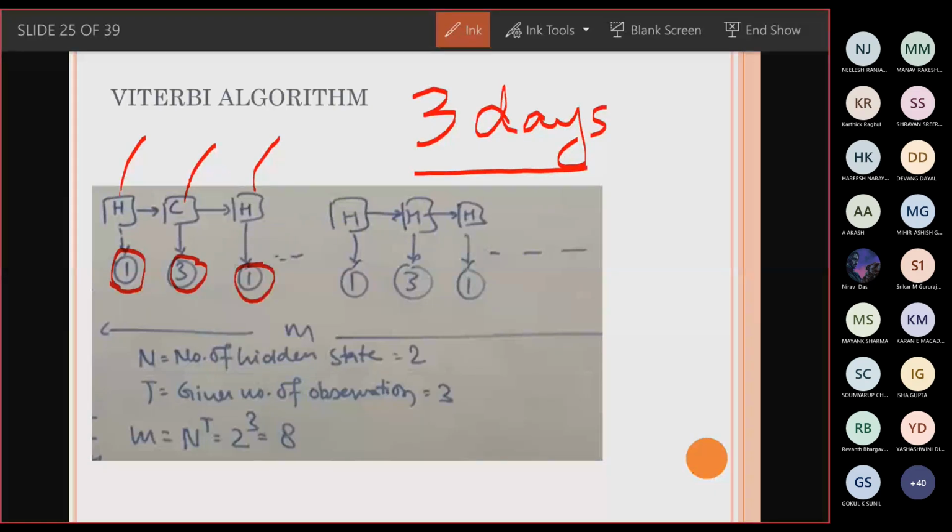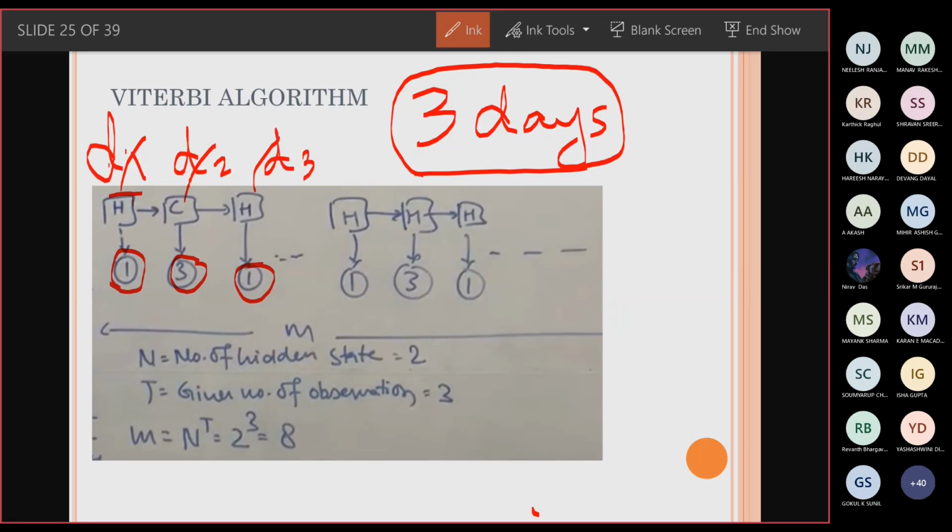Now if I take three consecutive days to observe, how do I draw the state transition diagram? This is going to be day 1, this is day 2, and this is day 3. What are the states that actually happen and what are the observations that we have? If I take these three days, what could be the total possible number of observations? The number of observations is going to be 3.